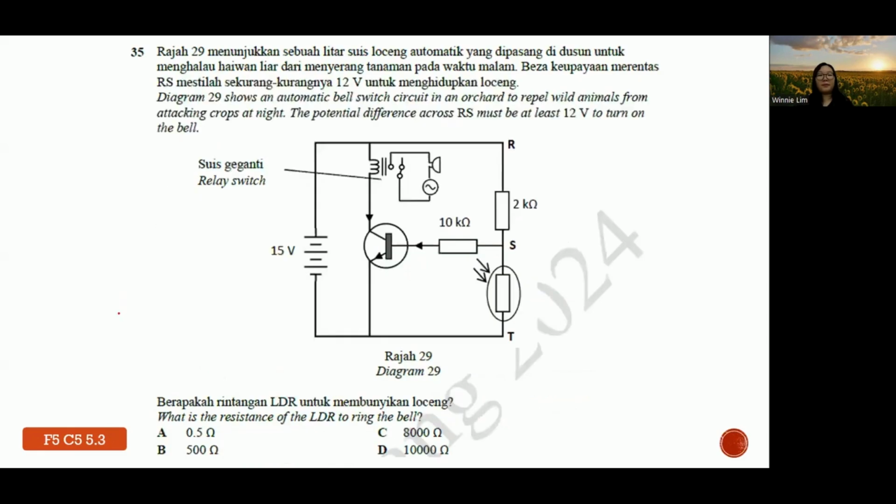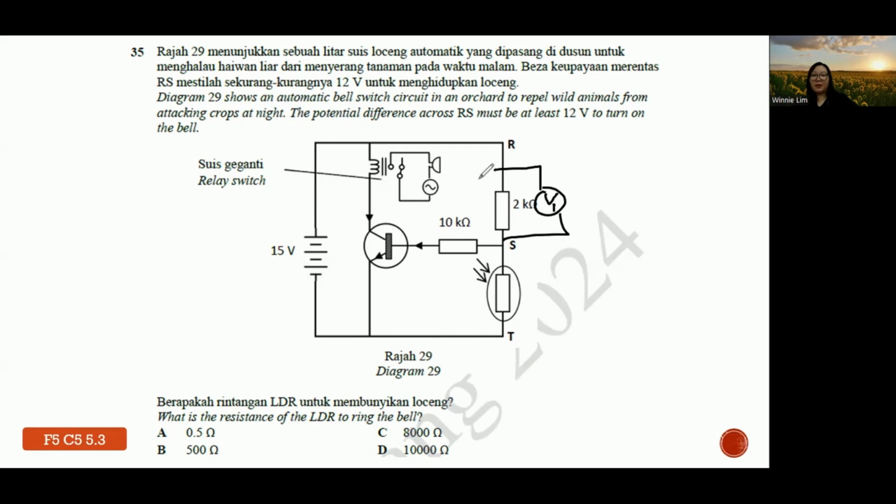35. Okay, diagram 29 shows an automatic bell switch circuit in an orchard to repel wild animals from attacking the crops at night. So the potential difference RS must be at least 12 volt. So the V here, I will name this 1.